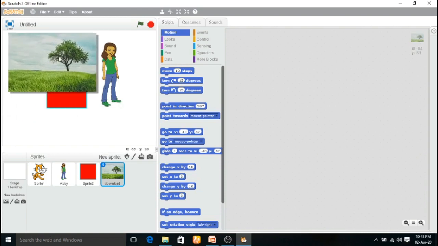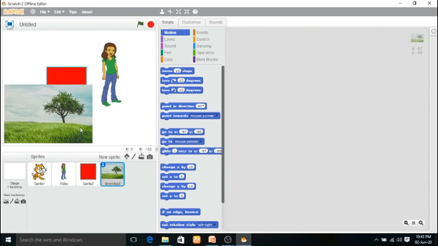Now see. We already know sprite means object. So all the objects are displayed in your stage as well as your sprite pane. See now, you are using 3 sprites. So they display one by one.